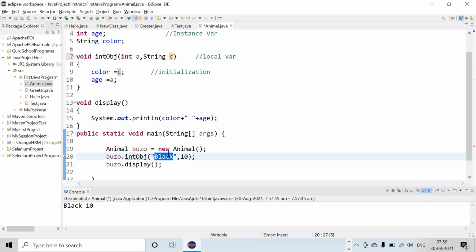Like if you have written string first and then integer, then the same thing you have to do. Otherwise, this is a new method. So this is a different method altogether if your parameterized variables are not proper.